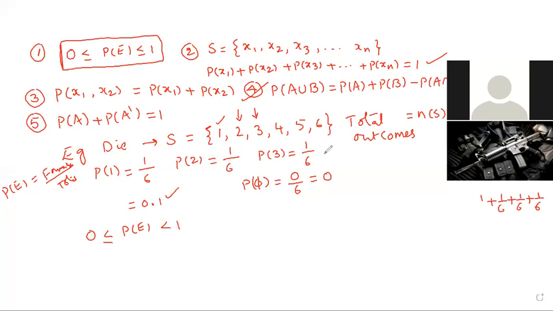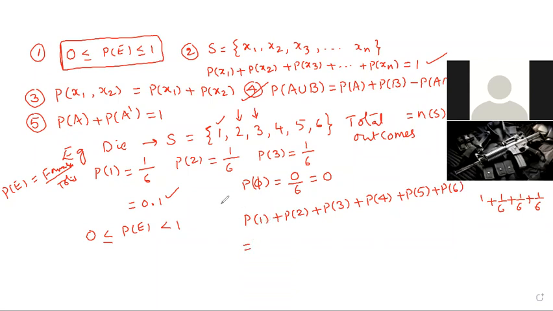Add all the probability sum. Probability of 1 and add probability of 2 and add probability of 3, add probability of 4, add probability of 5, and add probability of 6.